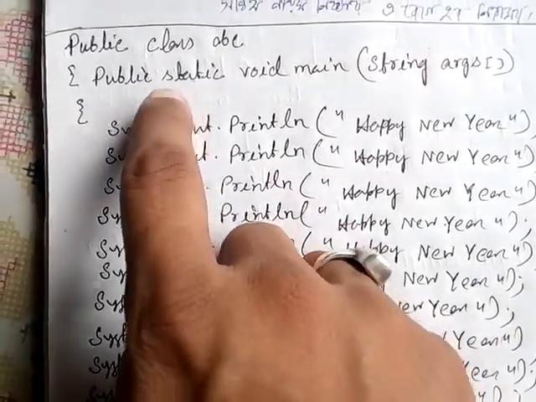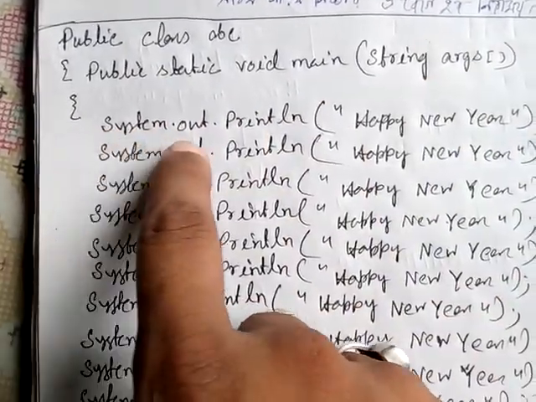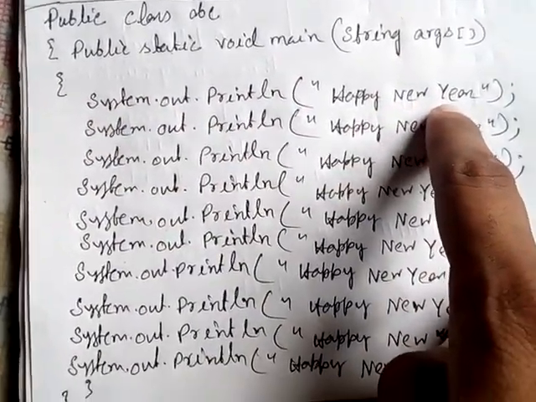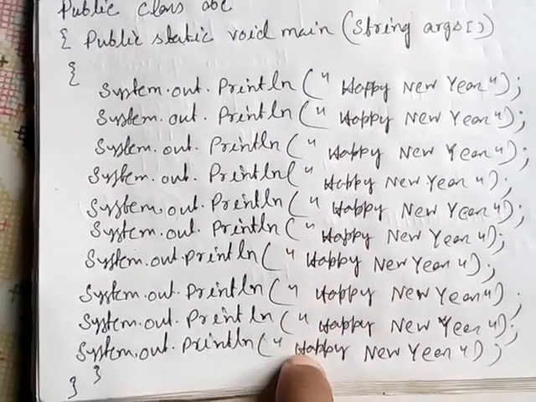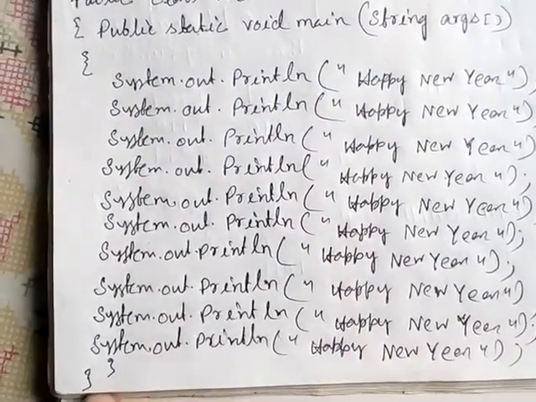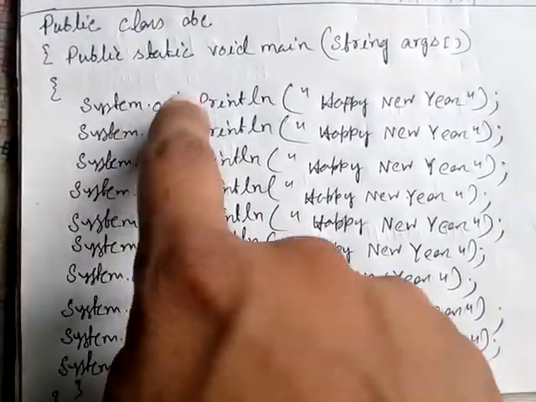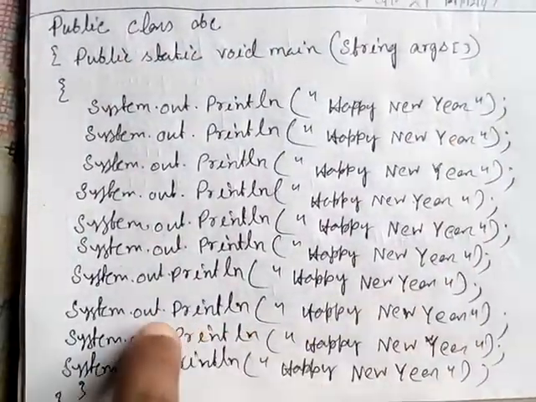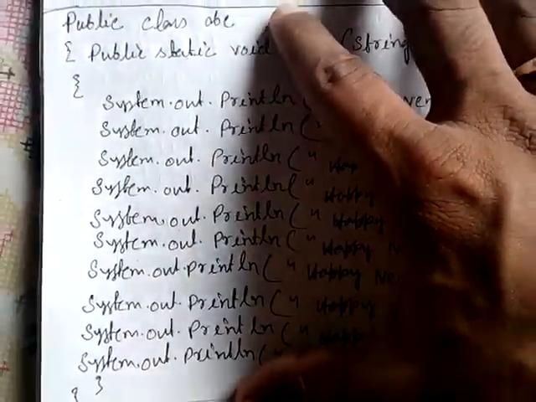See how I have developed this program. Public class ABC, public static void main String args, System.out.println first line, second line, third line, fourth line, fifth line, sixth line, 7, 8, 9, 10 times I have written. See, such a big program, then it is completed. If you write a program in the normal way, we have to write many statements and our program will be very lengthy.